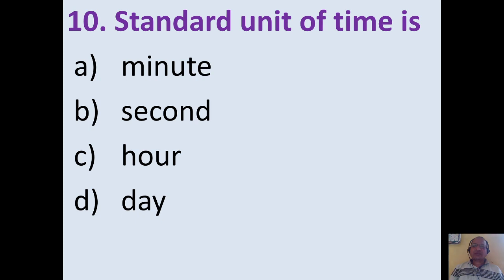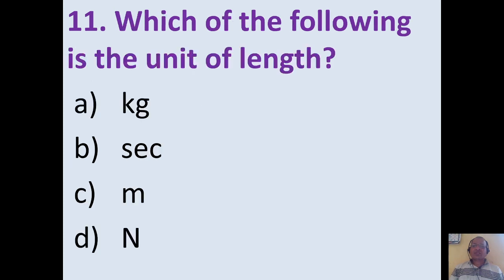Standard unit of time. So time can be measured in day, hours, minutes, second, etc. But the SI unit of time is second. So option B is the correct one. Which of the following is the unit of length? Kilogram is the unit for mass. Second is the unit for time. Newton is the unit for force. So option C, meter, is the unit for length.